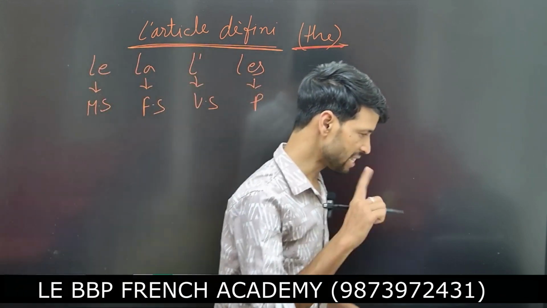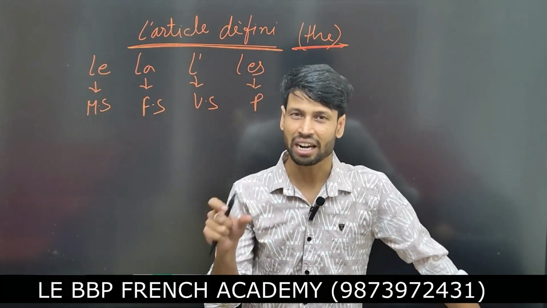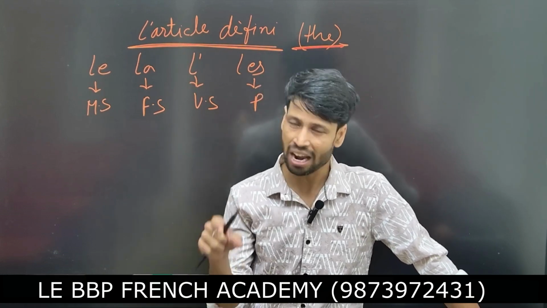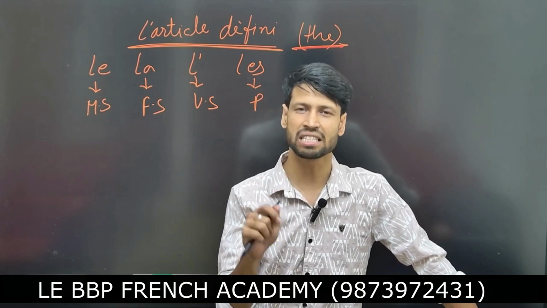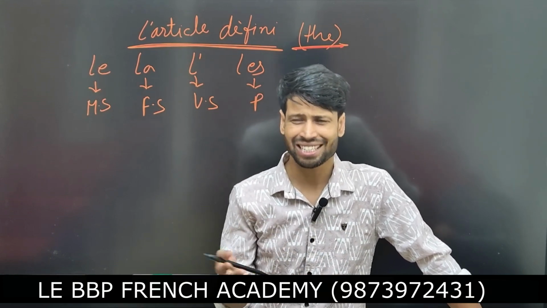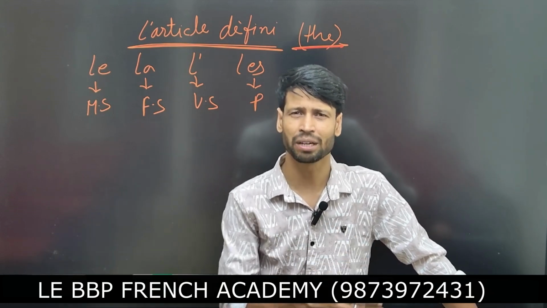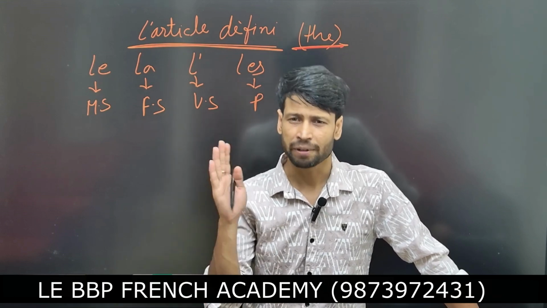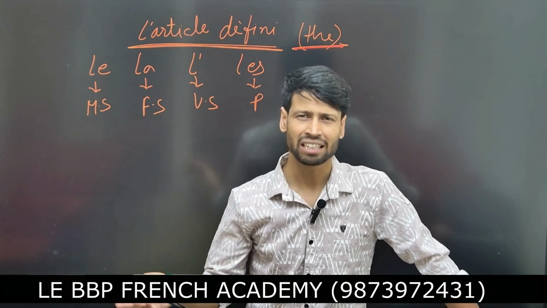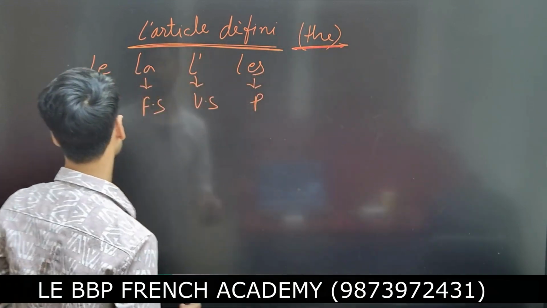I know that in the last class we saw that in French you can't speak any object name without an article. That's why the article is very important. Articles or adjectives are very important for objects. You can't just say "table"; you have to say the table, my table, this table, that table. Without an article or adjective you can't say any object. That's why the article is very important.